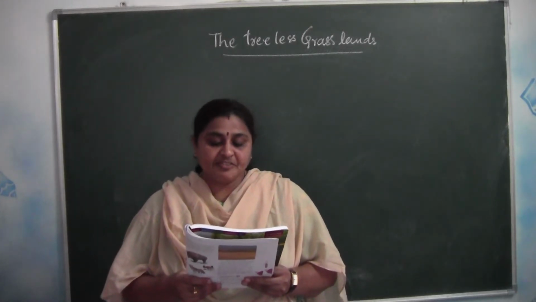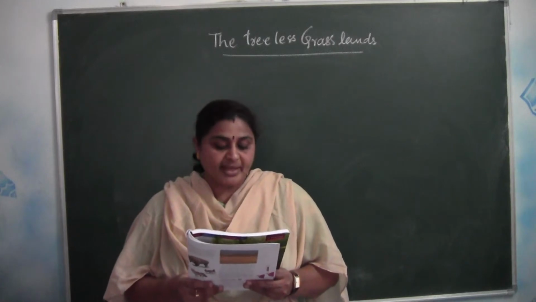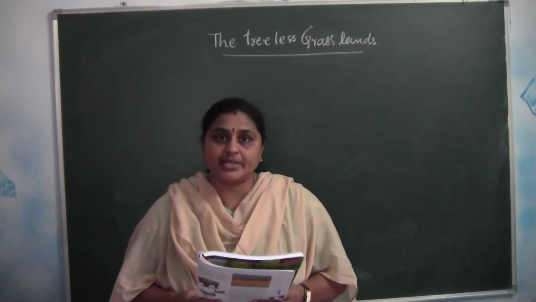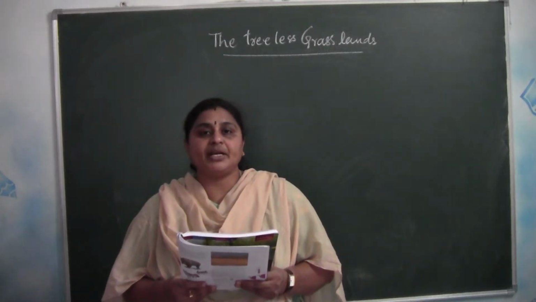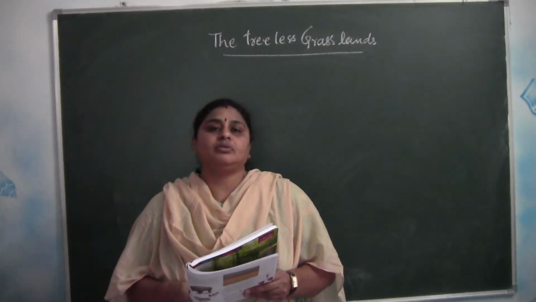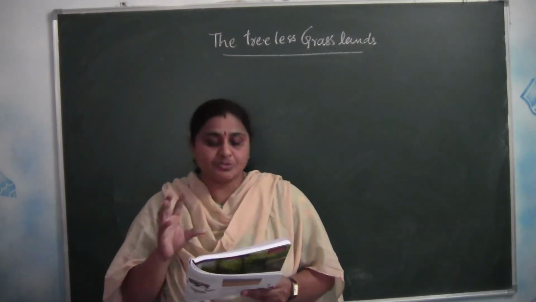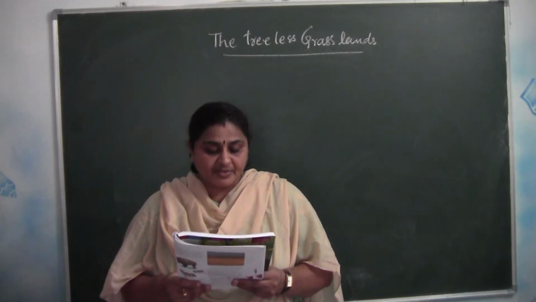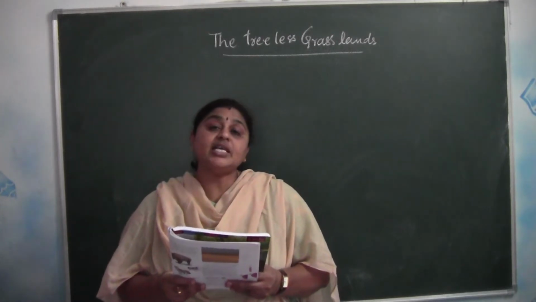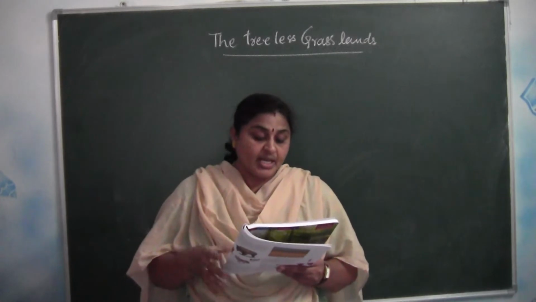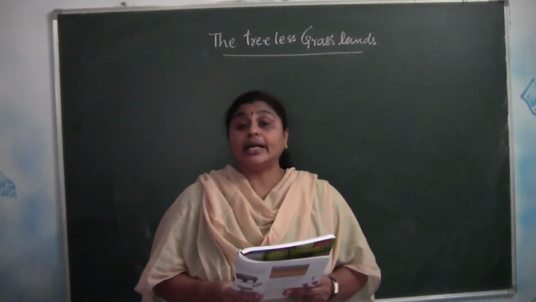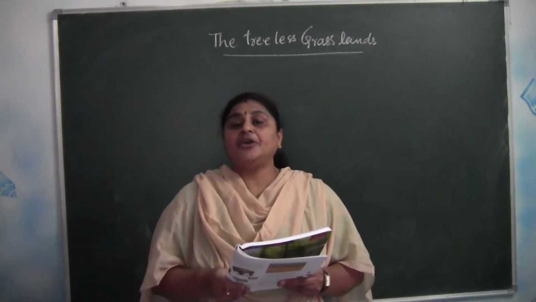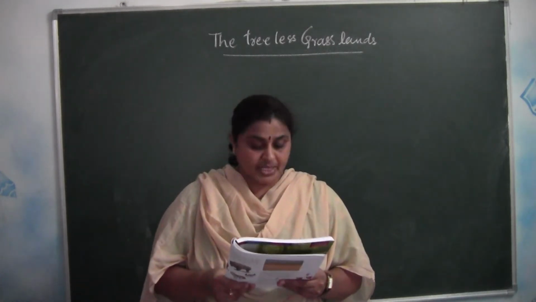The prairies extend from Canada in the north to Mexico in the south. They cover the whole of central USA. If you take the United States of America, almost the central part of America is covered with these prairies. The prairies were once covered with thick, tall grasses. The height of the grass is very tall, and you find very few trees there.